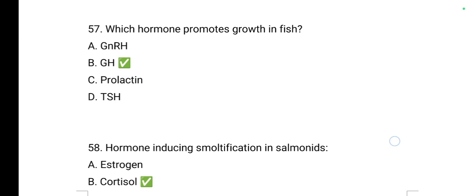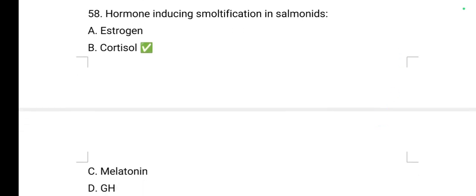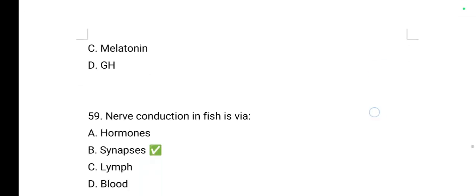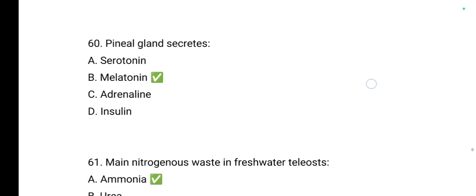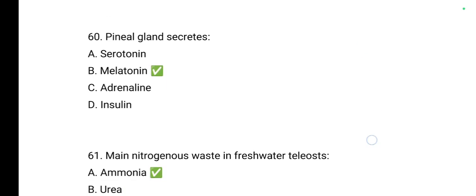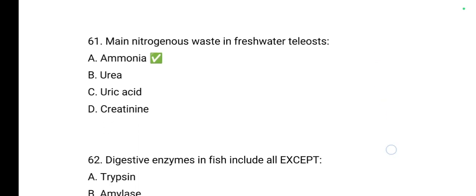That is GH, growth hormone. Hormone inducing smoltification in salmonids is cortisol. Nerve conduction in fish is via synapses. Pineal gland secretes melatonin. Main nitrogenous waste in freshwater teleost is ammonia.